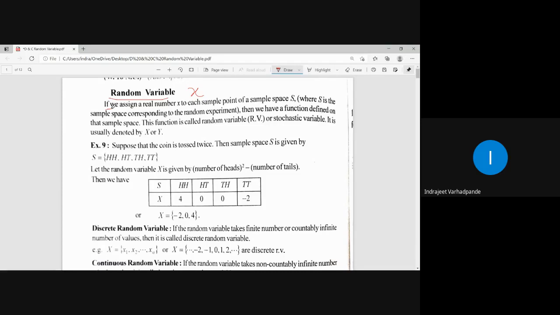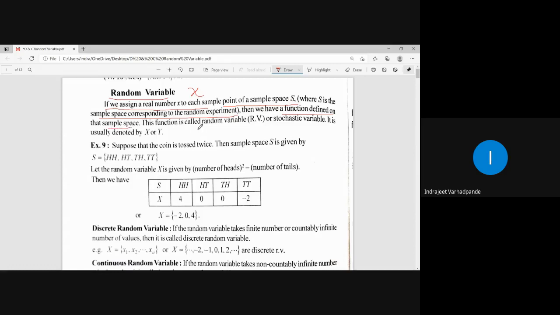If we assign a real number x to each sample point of a sample space S, where S is the sample space corresponding to the random experiment, that is the collection of all possible outcomes of the activity we perform, then we have a function defined on that sample space.